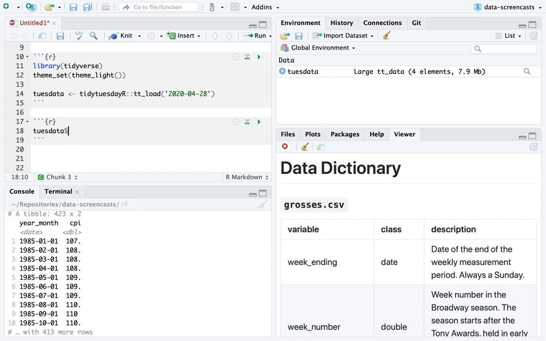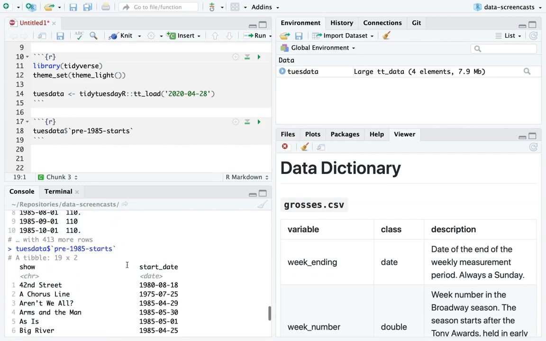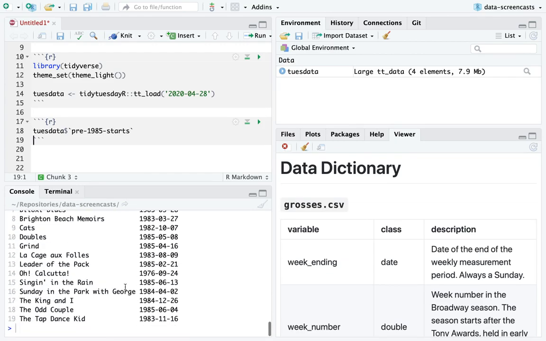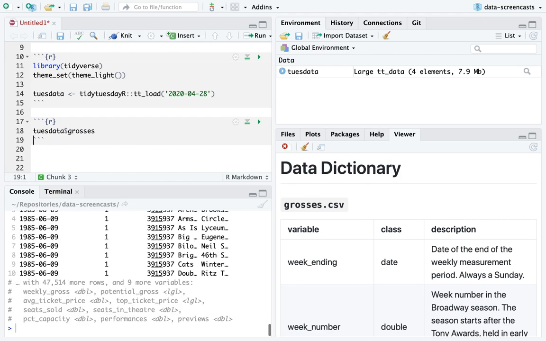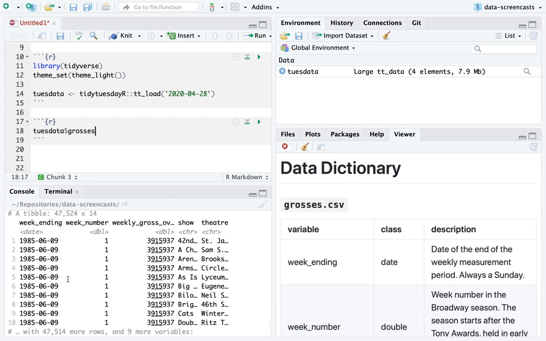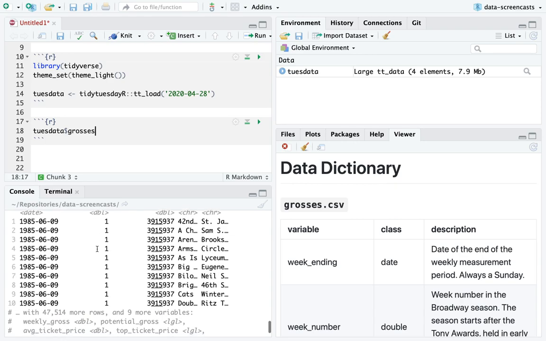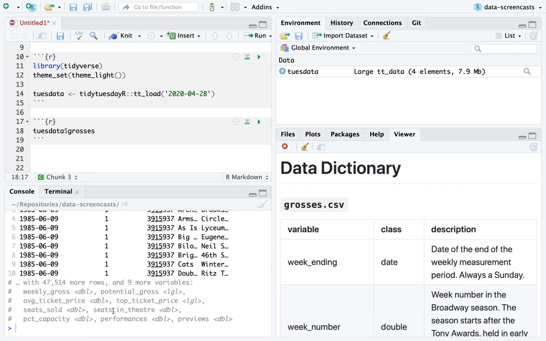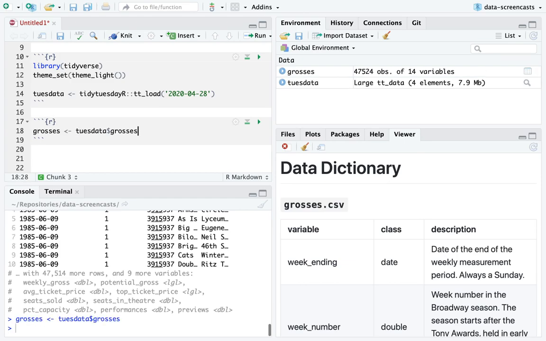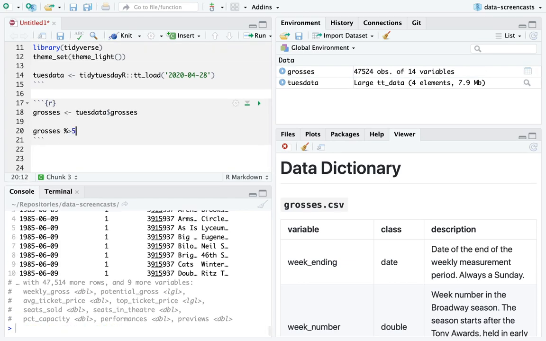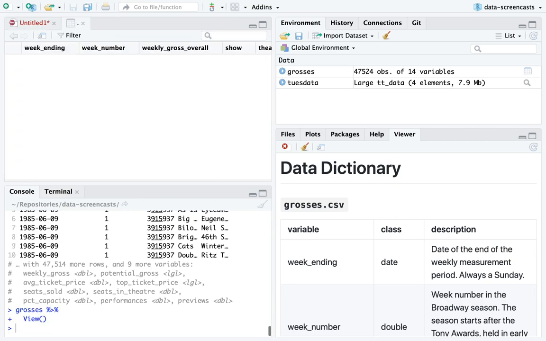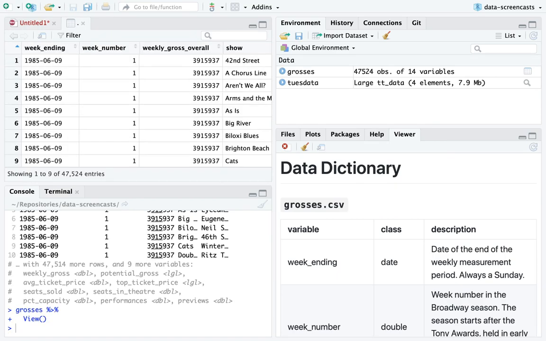And let's see, pre-1985 starts, dashes in the name. Okay, so there's some starts. I wonder if I need to clean that. Looks like the most important table is going to be grosses. And I see, okay, so the data comes since 1985. Yeah, this is going to be the most interesting of these data. It's the one I'm going to spend the most time in. I wonder if I'll use the tidymetrics package again.